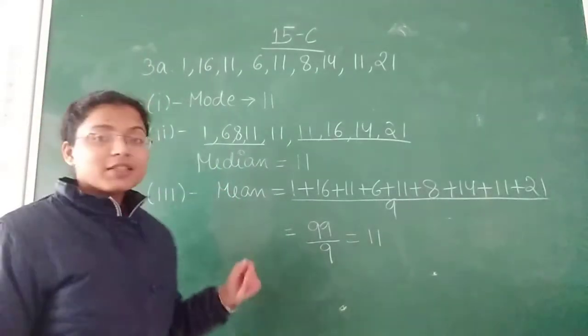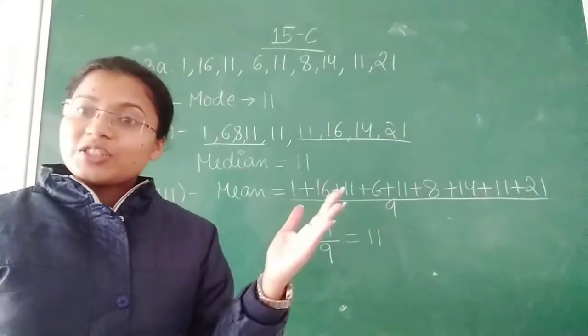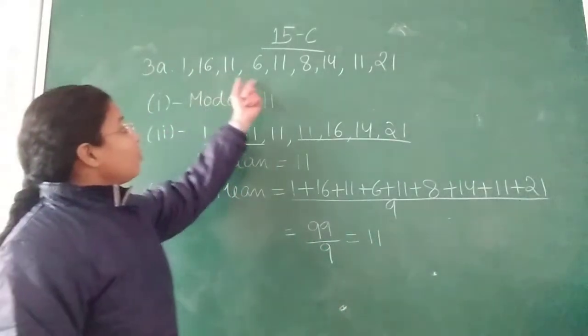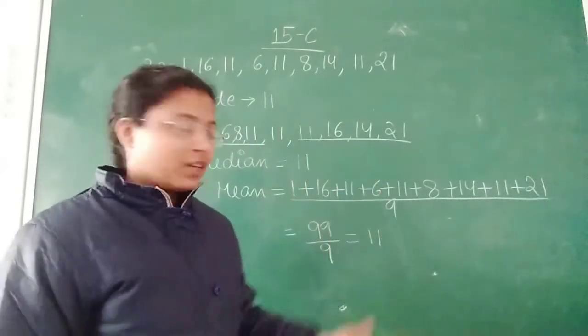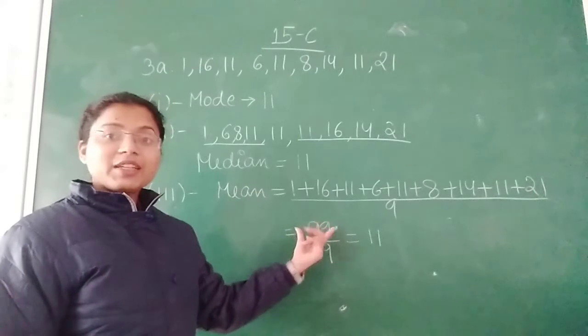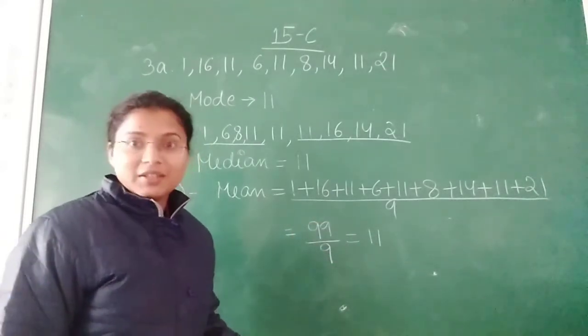The third is we have to find out the mean. Mean means the sum of the observations upon the total number of observations. Sum means we have to add them, upon how many numbers we are having. So upon 9. This will give you 99 upon 9, means 11, and 11 will be our mean.